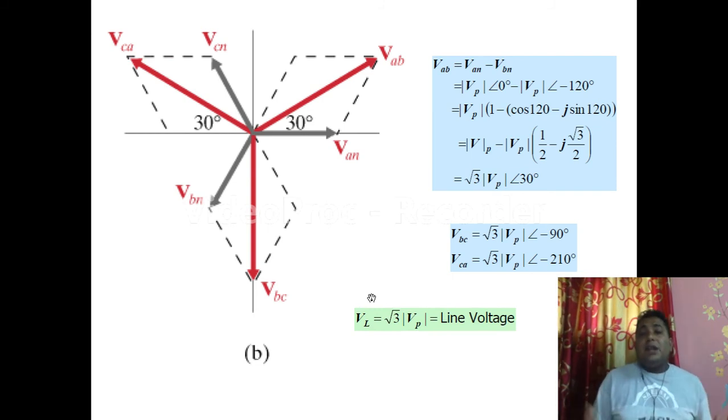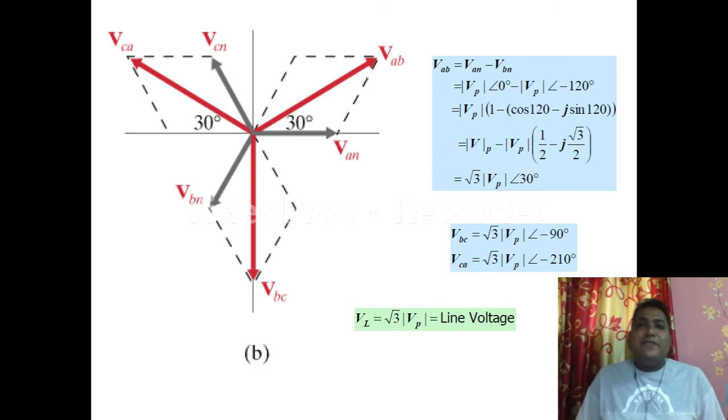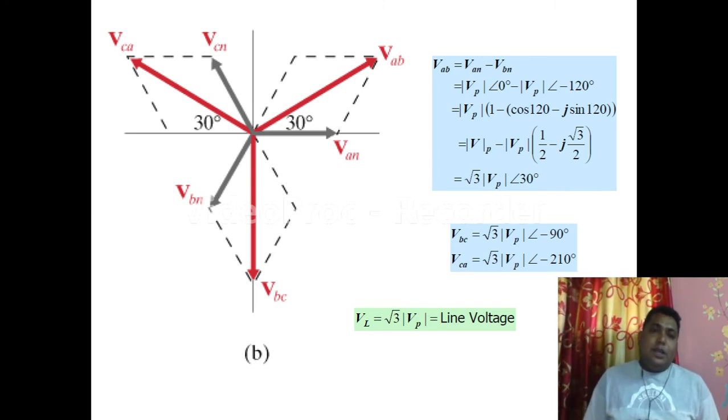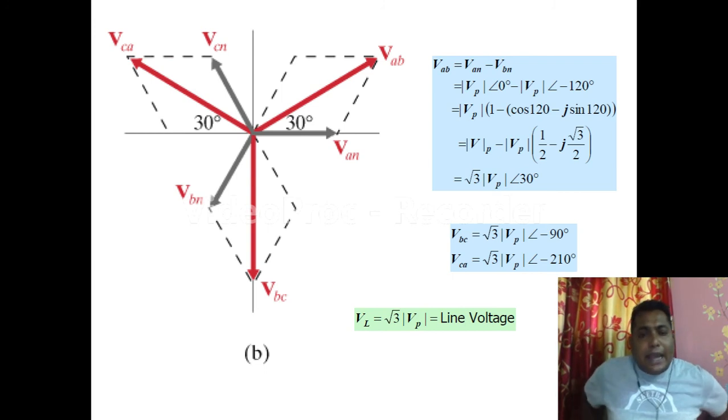So remember always, this relationship exists in case of star connection, but in case of delta connection, as there is no neutral line, there is no theoretical existence of the phase voltages. So we can say that the phase voltage is equal to the line voltage. We cannot differentiate, because there is no neutral line. So in that case, V phase, the phase voltage, is equal to line voltage.